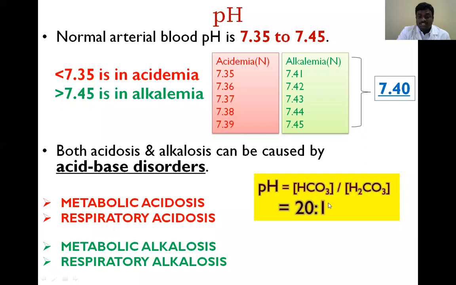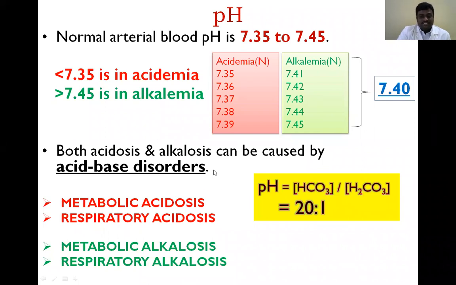When there is no proper balance, there is a chance of acid-base disorders.